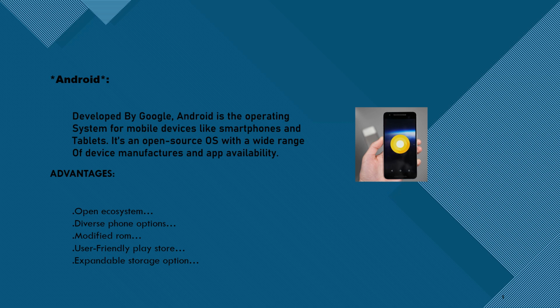Android is developed by a consortium of developers known as the Open Handset Alliance, though its most widely used version is primarily developed by Google. It was unveiled in November 2007, with the first commercial Android device, the HTC Dream, being launched in September 2008. And the advantages of Android are open ecosystem, diverse phone options, modified ROM, user-friendly Play Store, expandable storage option.